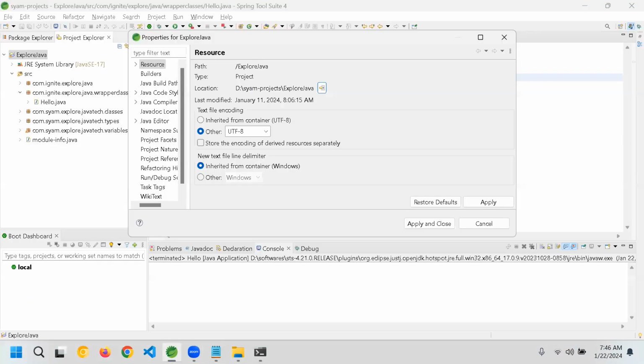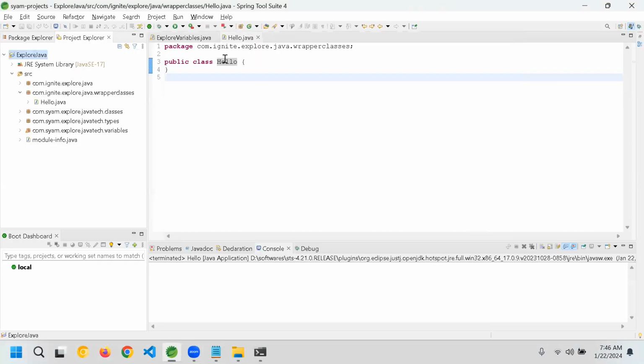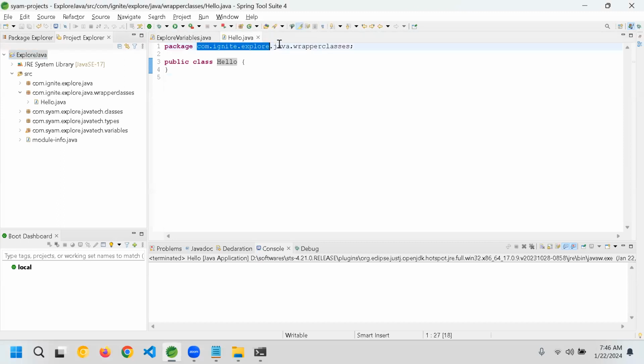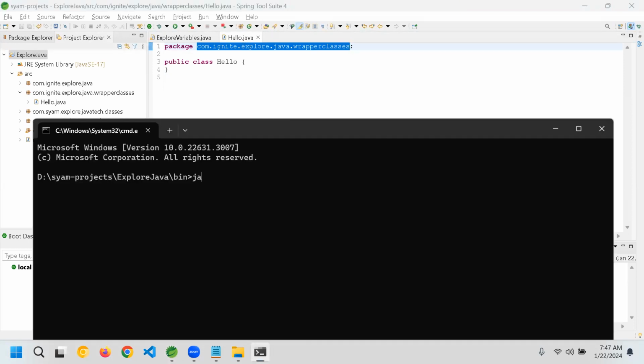What is my class name here? My class name is com.ignite.explore.java.wrapperClasses.hello. What I'll give is javap, space, the complete package name .hello.